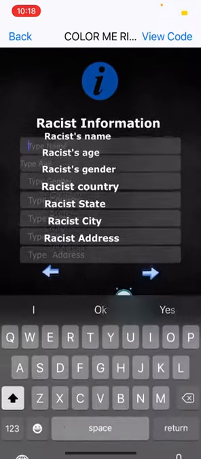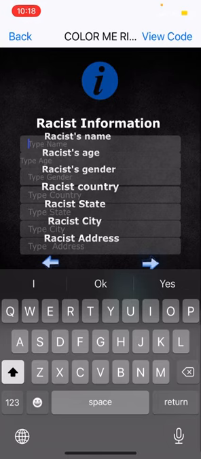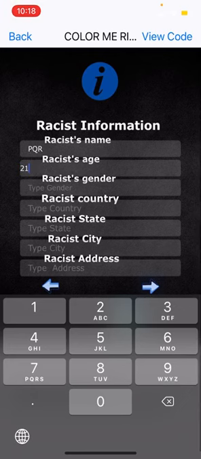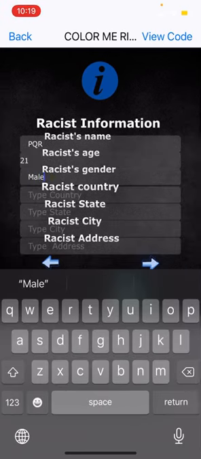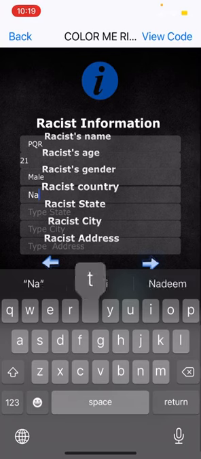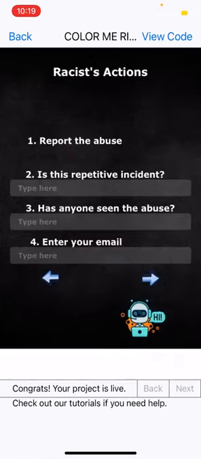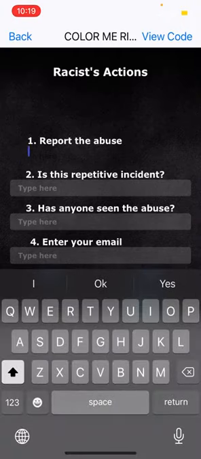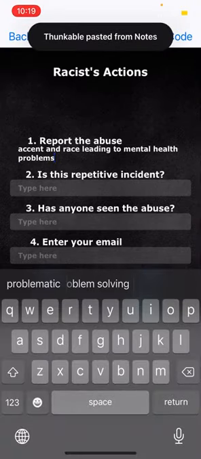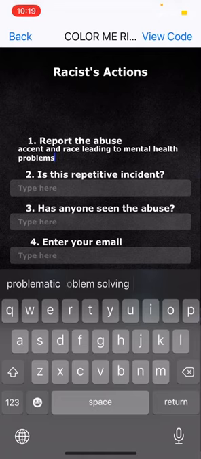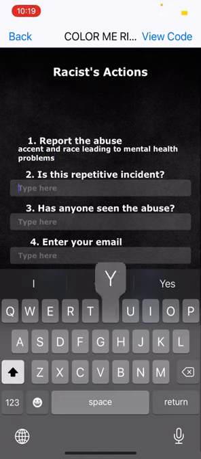Furthermore, you have to give the information on the racist. The racist is a native boy named PQR, aged 21, who is a male with the country native. Once you are done, click on the arrow indicating right. Now, if you made a mistake in the previous form, just click on the arrow indicating left to go back.